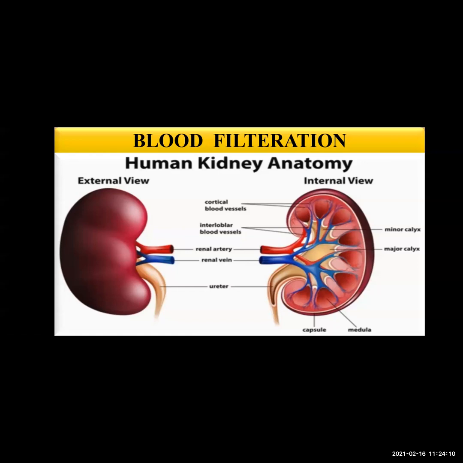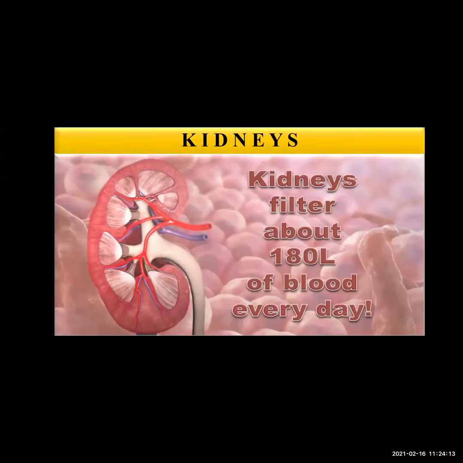Thus every day the kidneys filter about 180 to 190 liters of blood, from which about 1 to 1.9 liters of urine is formed. During this process of filtration, about 180 to 190 liters of blood is filtered, and about 1 to 1.9 liters of urine is formed and expelled out from the body. The remaining liquid is reabsorbed.